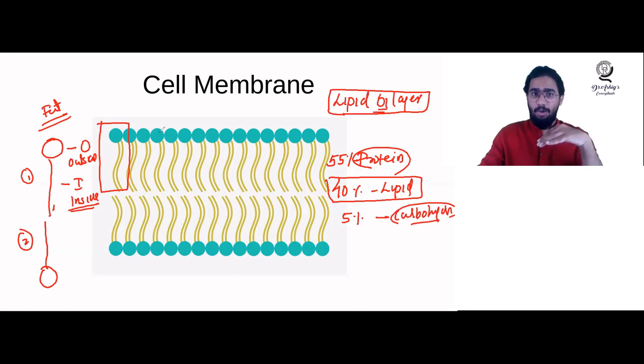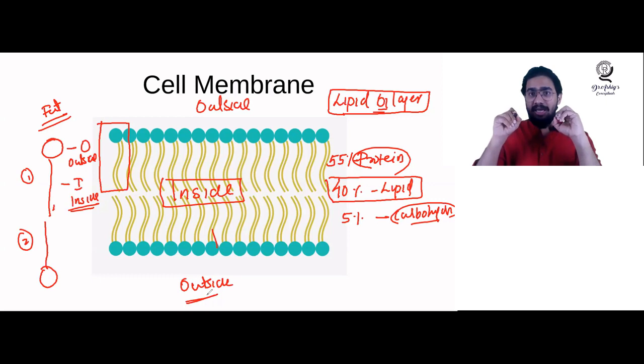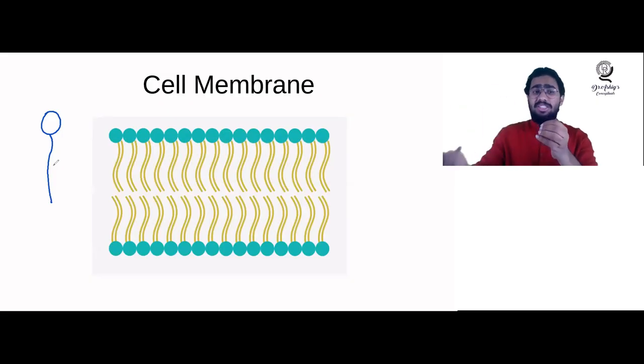Suppose I am marking on this big figure here, this area will be the inside of the cell membrane, and this area will be the outside of the cell membrane, and the area below is also outside. You have to understand this; it is very, very critical to understand this idea. The head is situated outside, and the tail is situated inside.